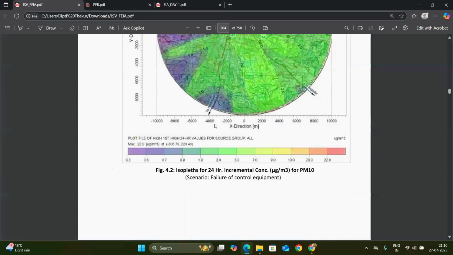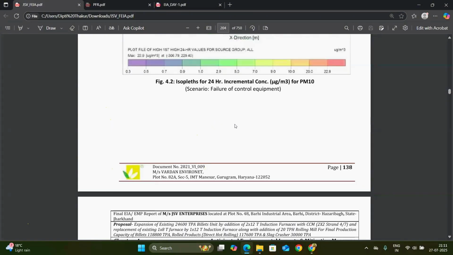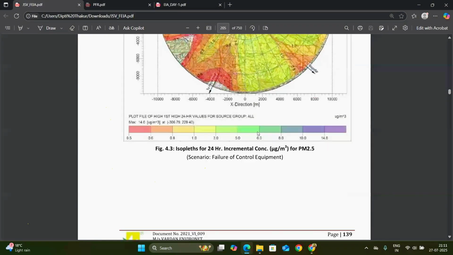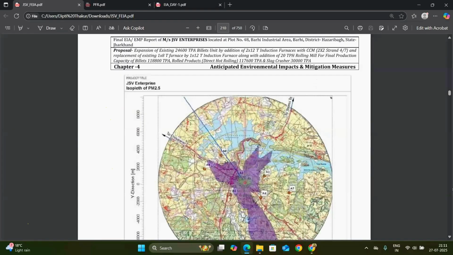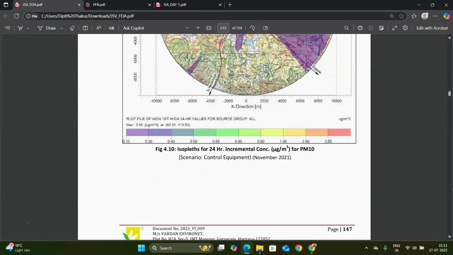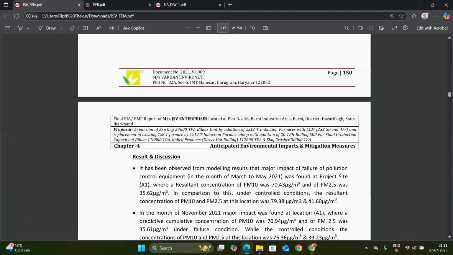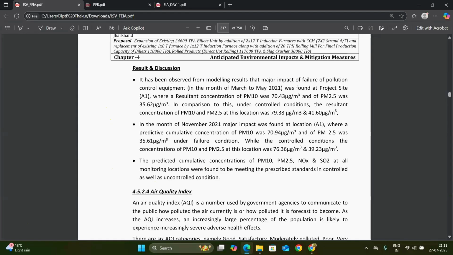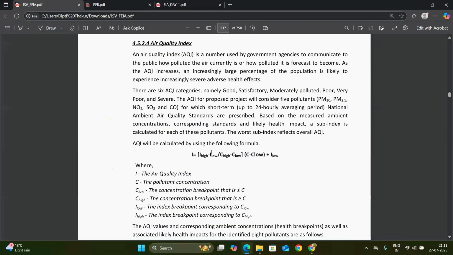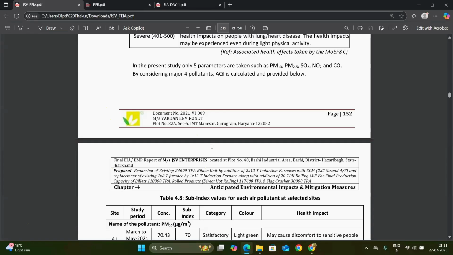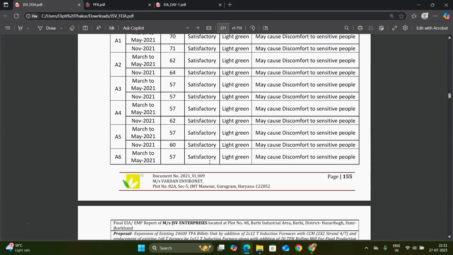Next, this is the air modeling of the project site, the 24 hours incremental concentration for PM10. Next is the result and discussion based on the modeling and the air quality index. We have to mention it to show the quality of air before and after the project implementation.